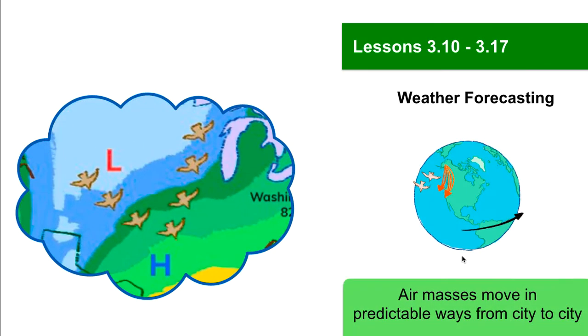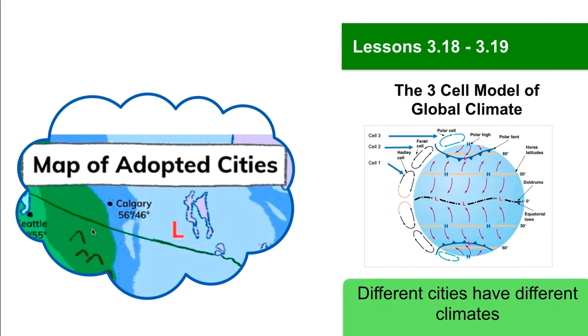Then we step back and apply our beach level understanding to the entire planet, looking at how air masses move in predictable ways from city to city. We'll learn some cool things about bird migration along the way. As we compare the different climates in our different adopted cities, we see that there's some big patterns overall. We introduce the planetary scale 3-cell model of global climate, showing how energy gets from the equator to the poles, and try to use that to understand the weather patterns in our different adopted cities.